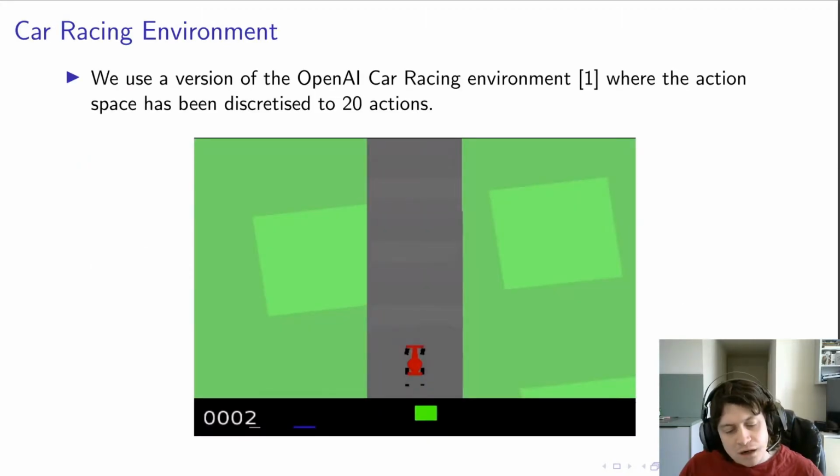We're going to do our experiments, and our approach is going to be evaluated within OpenAI's car racing environment. We're going to slightly alter the action space in order to make it discrete, where the 20 actions correspond to different configurations of the accelerator, the brakes, and the steering. This just allows us to focus on some slightly simpler algorithms to improve while retaining the complex continuous state space.